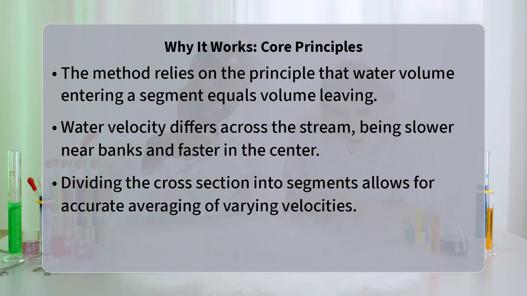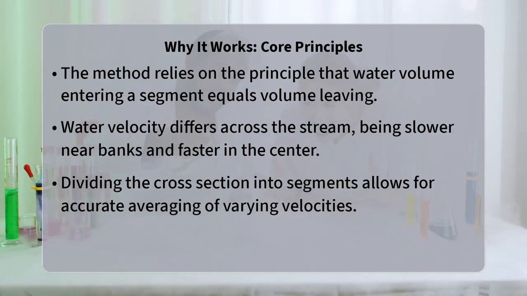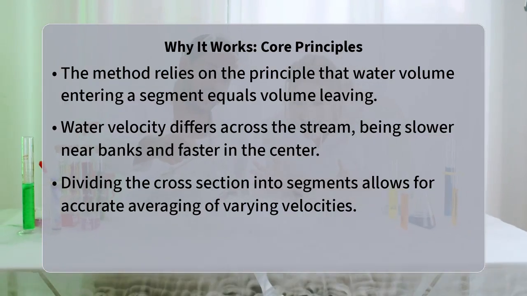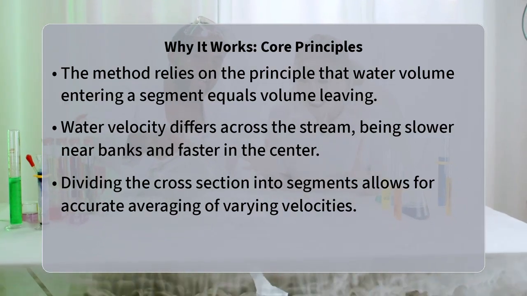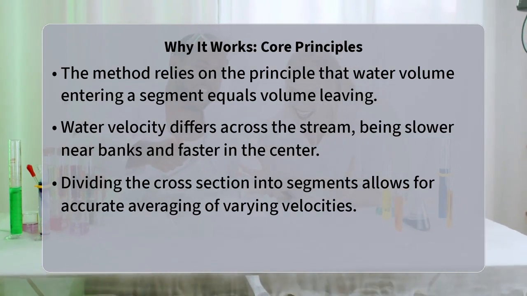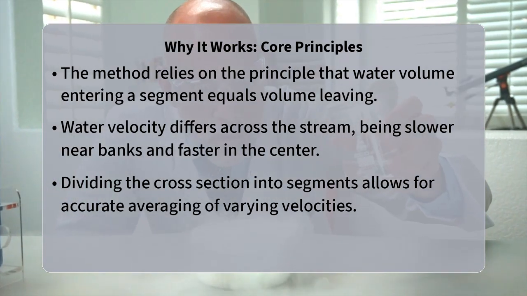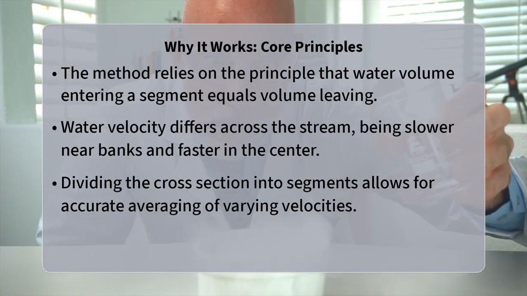Water velocity naturally varies across a stream's cross-section, being slower near the bed and banks due to friction and faster in the center and near the surface. To accurately represent this, the cross-section is divided into multiple smaller segments, and the average velocity is measured within each. Summing the discharge from these individual segments provides the total stream discharge.